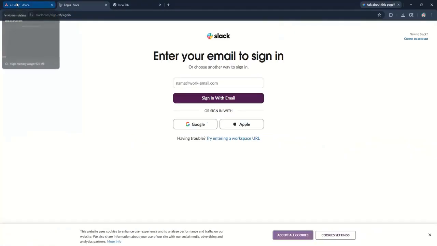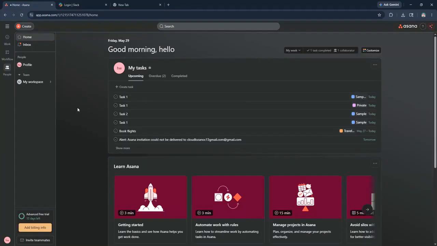Now, open a new tab and go to the Asana website. Log into your Asana account. Asana is more focused on project management, so explore its features like task lists, project timelines, and workload views.